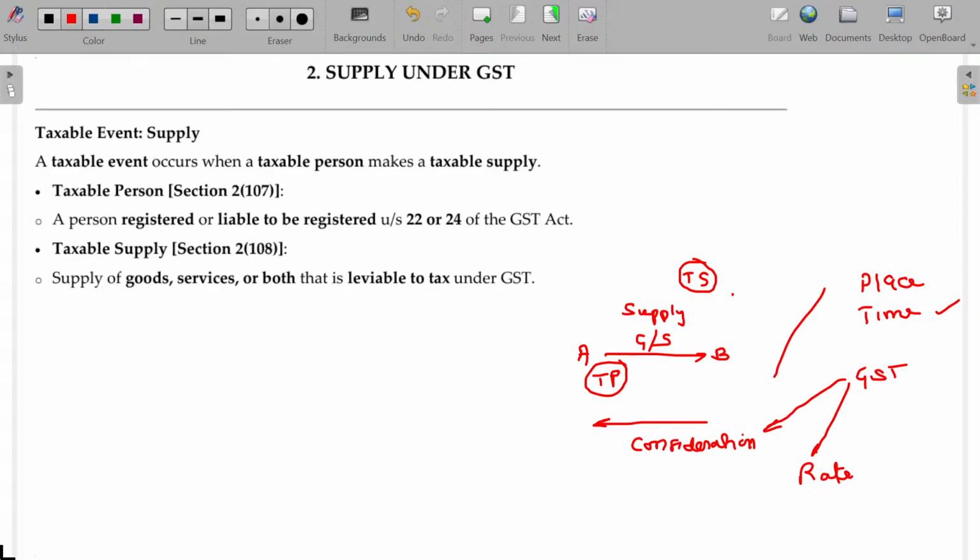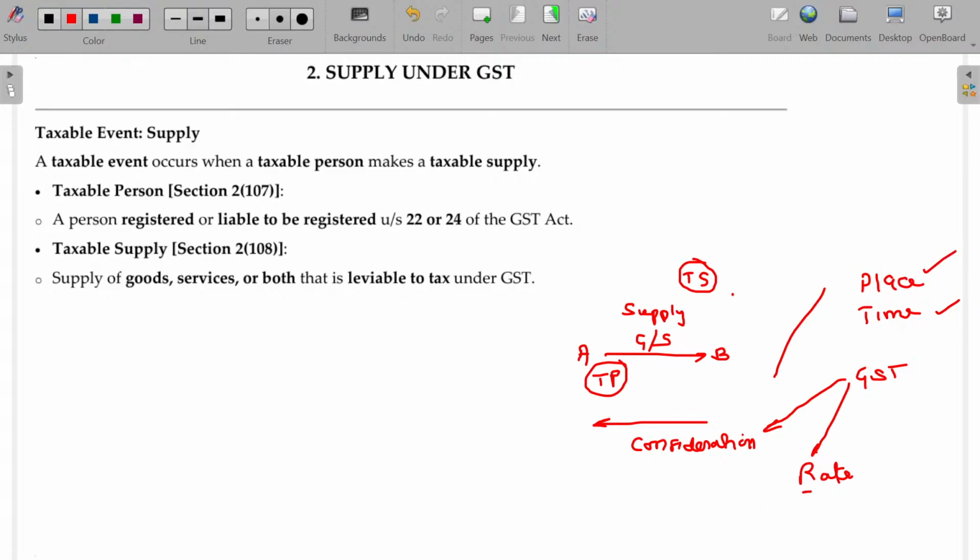Next one being the place of supply, from where it is supplied, from Trichy to Chennai or Trichy to Karnataka. Okay, any other place in Karnataka. So if the product moves from one state to the other state, then that will be called as interstate supply. Within the same state, intrastate. So the place of supply also very, very important. Time of supply, place of supply.